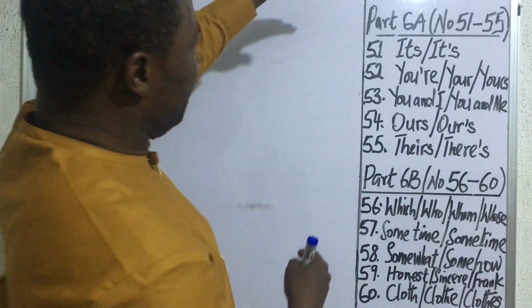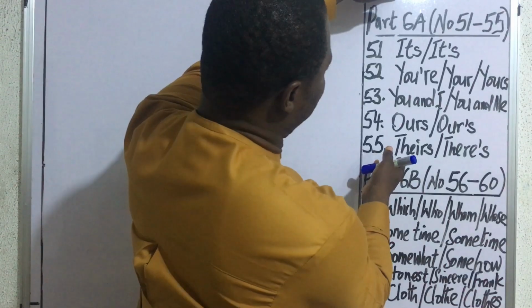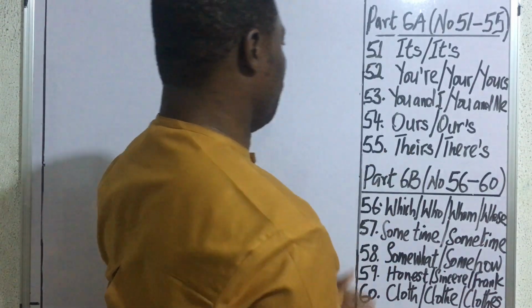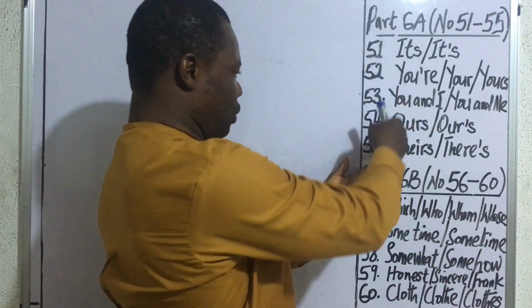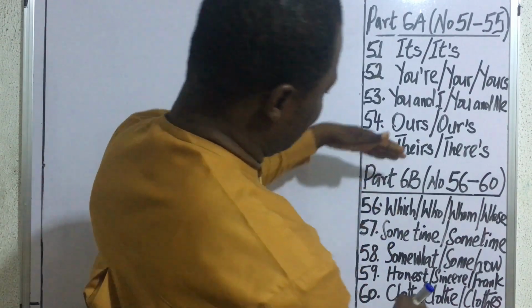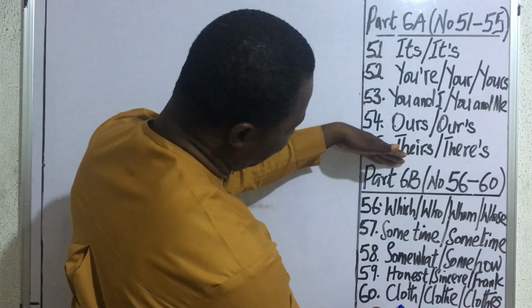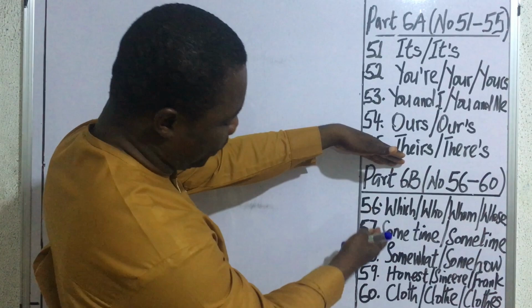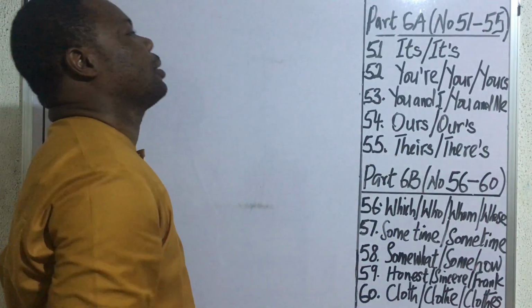So, in the first part of this part 6, we shall be looking at words number 51 to 55. So that in the second part of the same episode, we'll be considering words number 56 to 60.